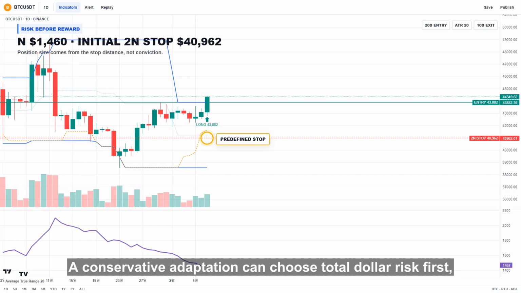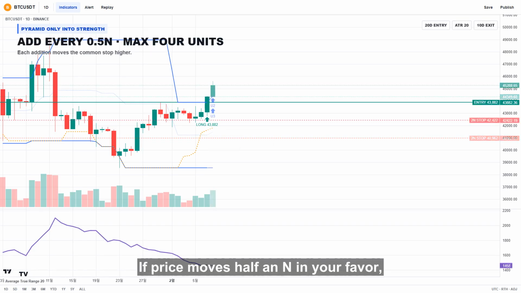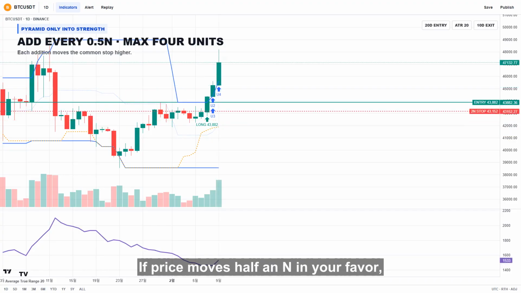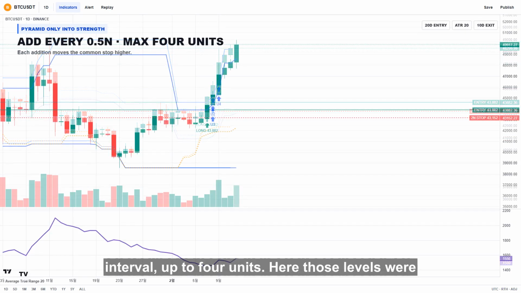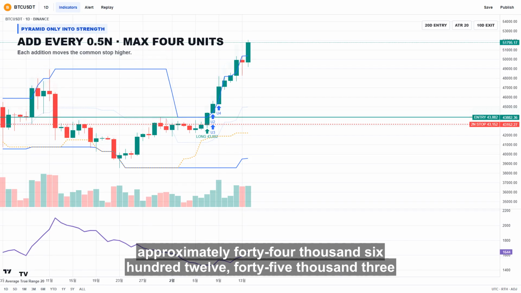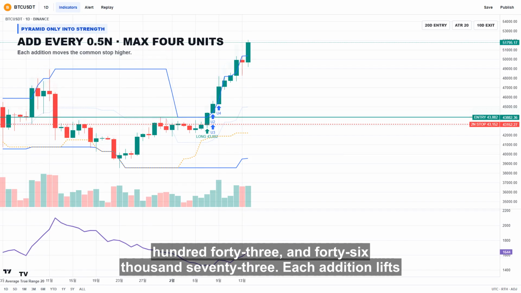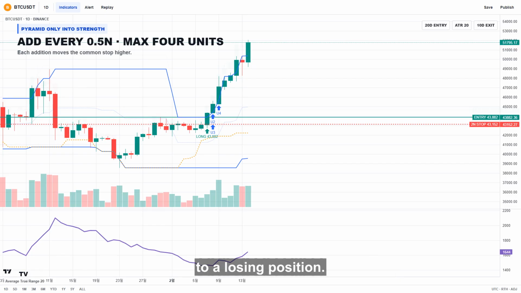A conservative adaptation can choose total dollar risk first, then divide it by the 2N stop distance. If price moves half an N in your favor, add the second unit. Add again at each half-N interval, up to 4 units. Here those levels were approximately 44,612, 45,343, and 46,073. Each addition lifts the common stop by half an N. Never add to a losing position.